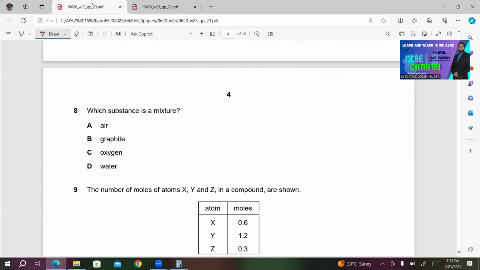Number 8. Which substance is a mixture? A, air. It's correct. B, graphite. No. C, oxygen. It's incorrect. D, water. It's also incorrect. So A will be the right answer for number 8.